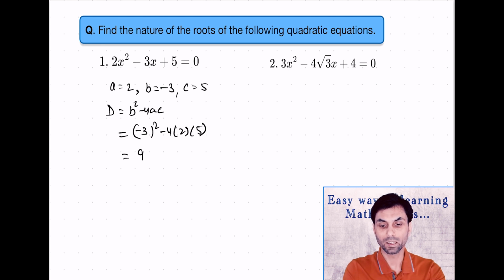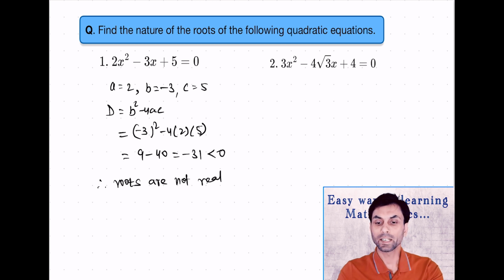That will be 9 minus 40, which is negative 31. And as negative 31 is less than 0, we can say therefore roots are not real.